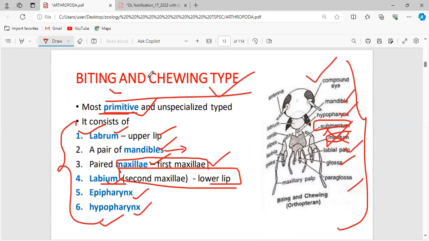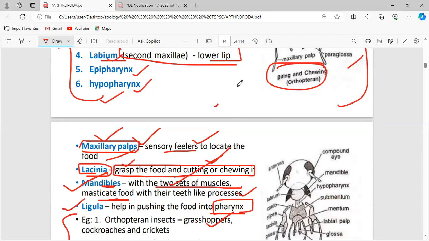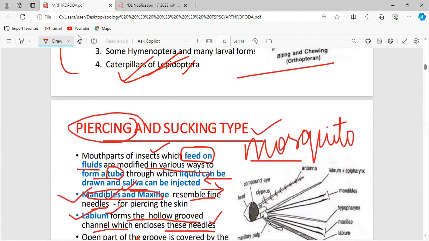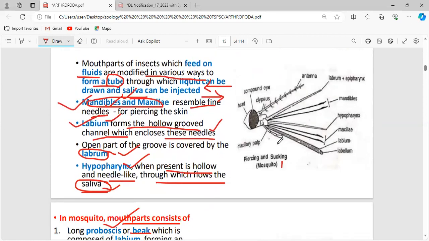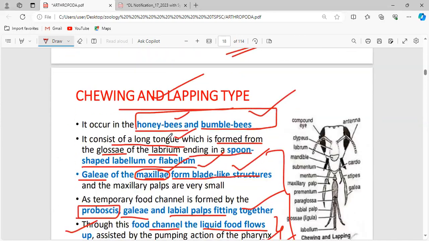Now again, in biting and chewing type, the perfect example is orthoptera. Examples are very important. Whether you read the rest or not is not important, but you have to read the examples. Examples are more important than the characteristic features here. In piercing and sucking type, the perfect example is the mosquito. And in chewing and lapping type, honeybees and bumblebees.